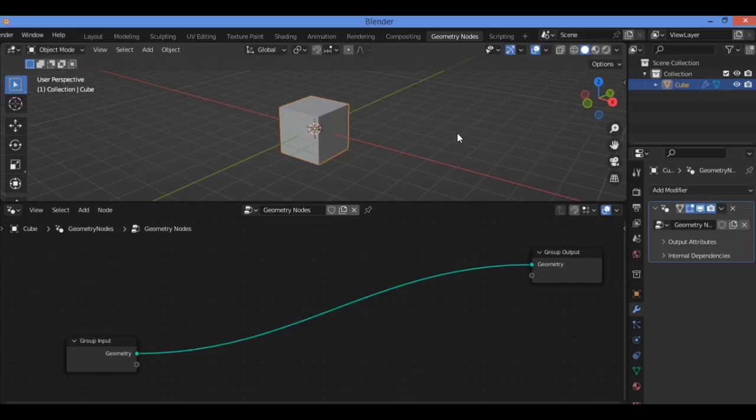In this tutorial I will show you what the Extrude Mesh node is used for. The purpose of this node is to extrude the vertices, edges and faces of a mesh. So let's go ahead and show you.